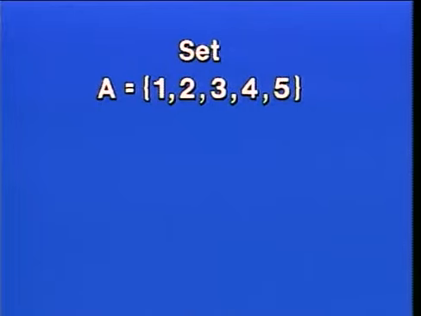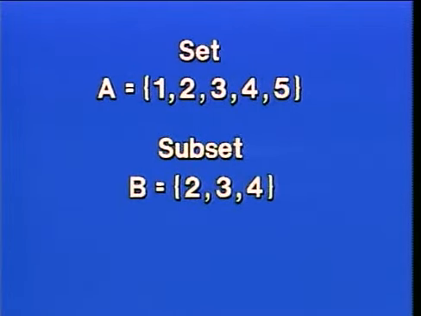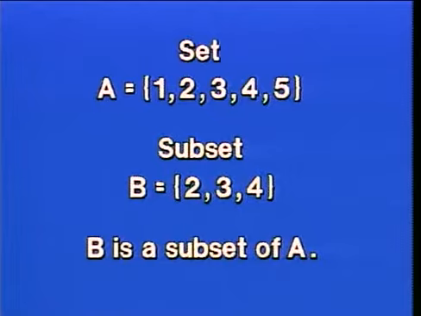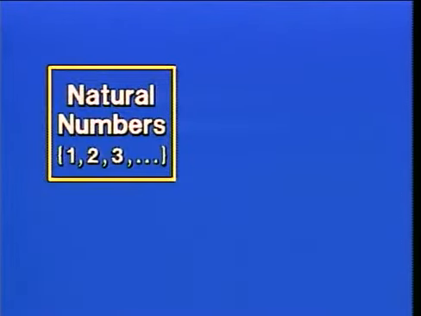The notion of subset is related to the idea of set. Suppose we list another set B, and B consists of the elements 2, 3, and 4. Notice that 2, 3, and 4 are all elements that are contained within set A. And because of this kind of arrangement, set B is said to be a subset of set A. Now, we mentioned the notion of subset because we're going to be building our idea of the real number system with subsets, and we'll start with the natural numbers.